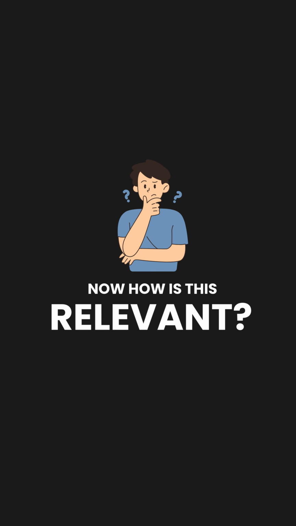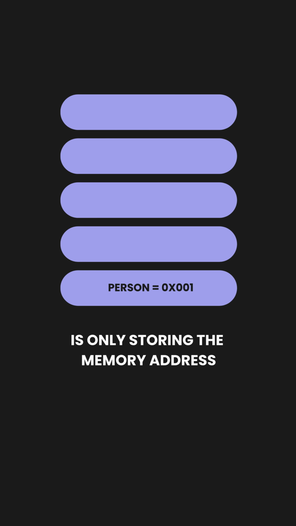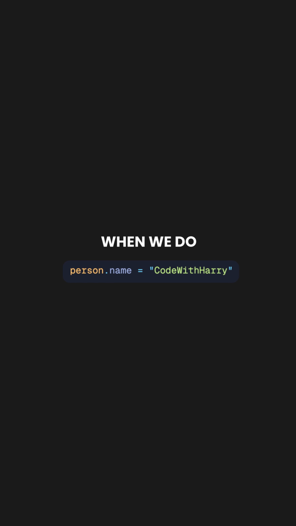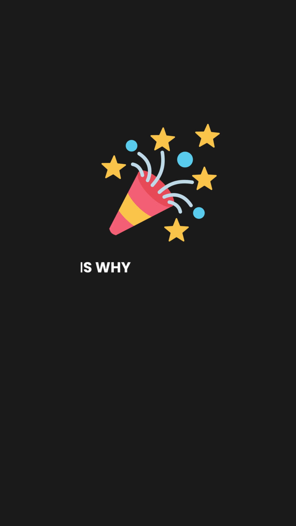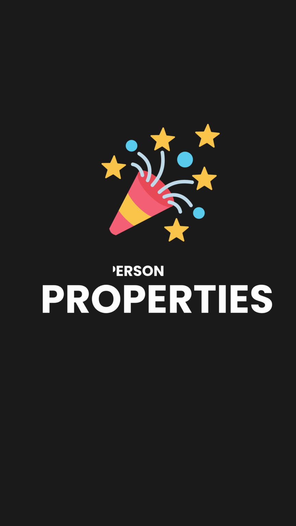Now, how is this relevant? Since we know that the variable person is only storing the memory address and not the object itself, when we do person.name = "code with Harry", this actually travels to the memory address stored in person. It then modifies the object on the heap directly, leaving the address on the stack untouched. And that is why const allows us to change the properties of a person.